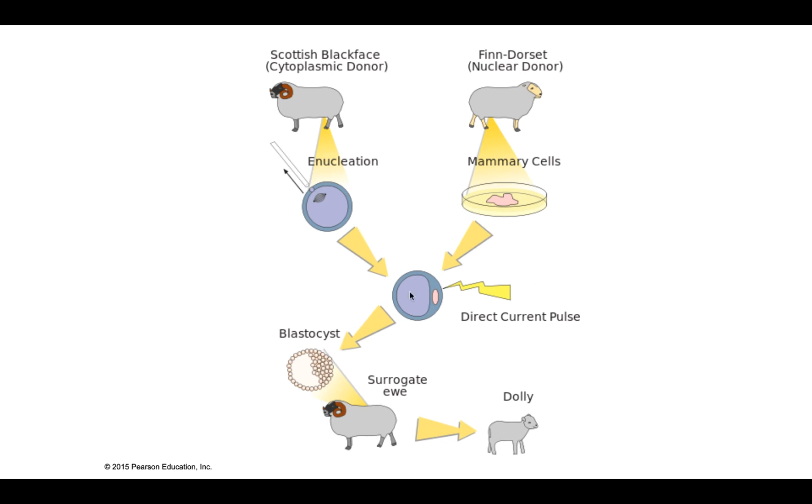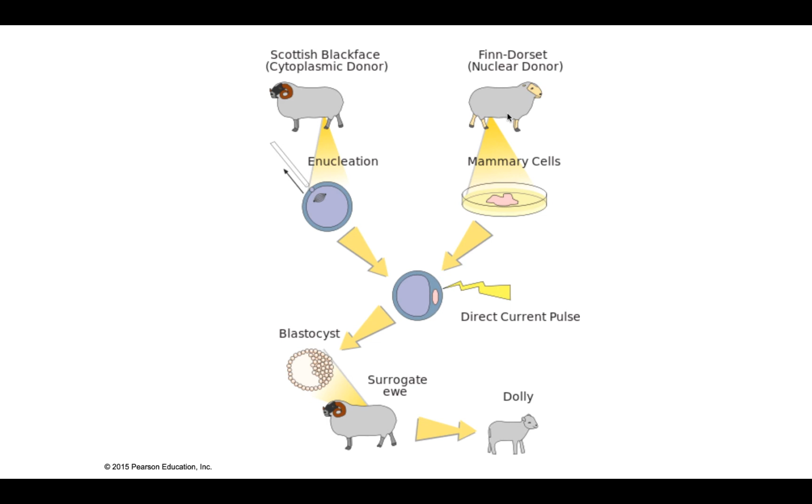Now, the genetic donor was a Finn Dorset. The egg donor was a Scottish Blackface, as was the surrogate mother. And what came out of it? Finn Dorset. Did not have the black face. And then on top of that, when we sequenced the DNA of Dolly, 100% identical to this DNA donor.